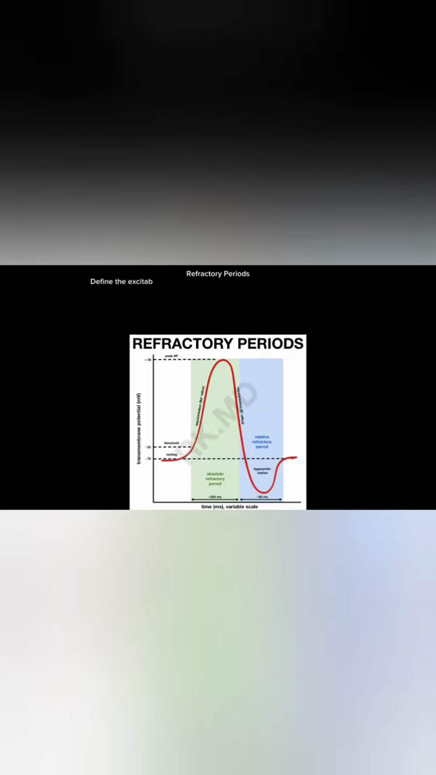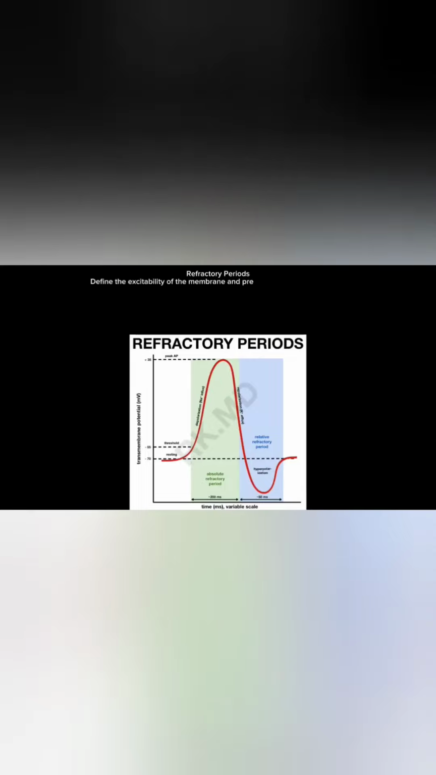Undershoot. The potassium channels are slow to close, causing the membrane potential to briefly become more negative than the resting potential, nearing the potassium equilibrium potential. Refractory periods define the excitability of the membrane and prevent backward propagation.